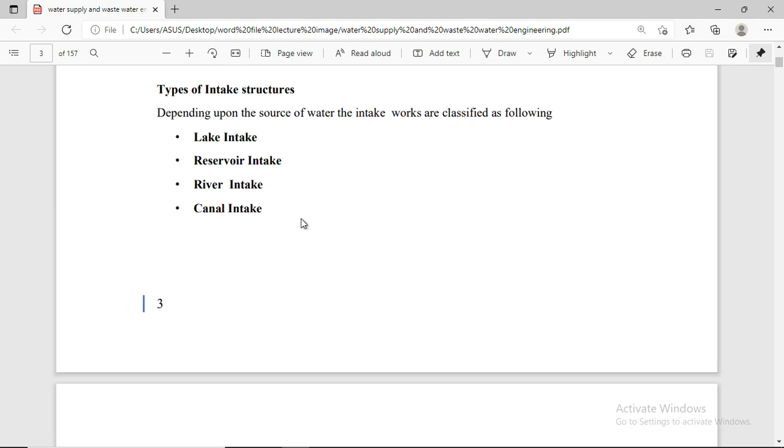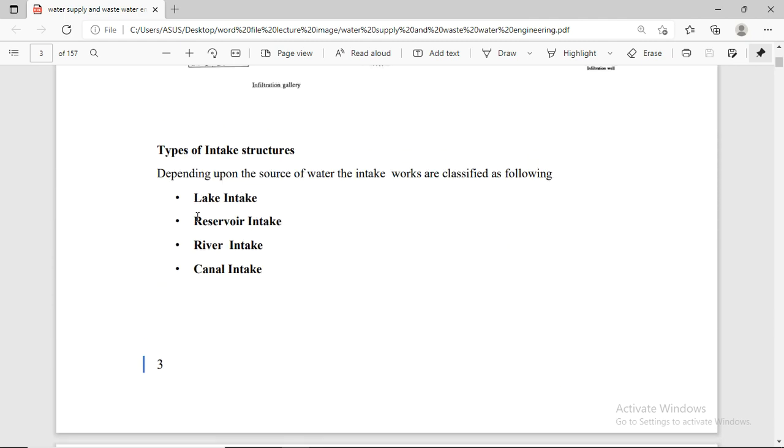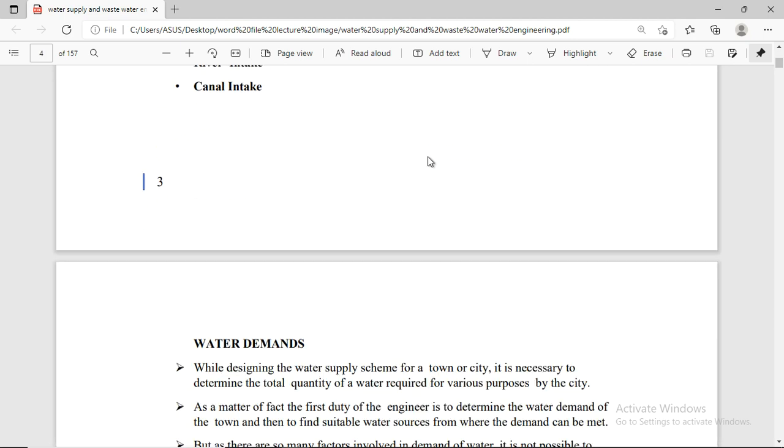The first one is a lake intake. We take water from a lake intake. We take water from a reservoir. We take water from a river. We take water from a canal. There are different types of intake structures. We will take water from those surfaces.